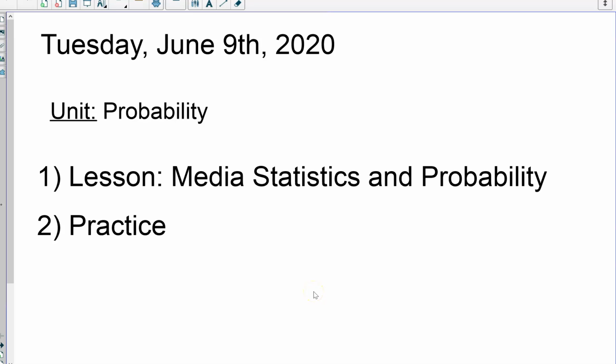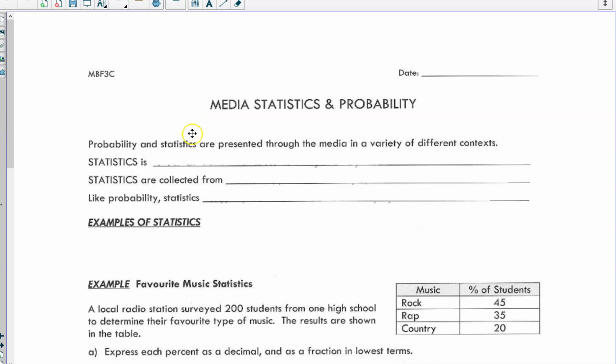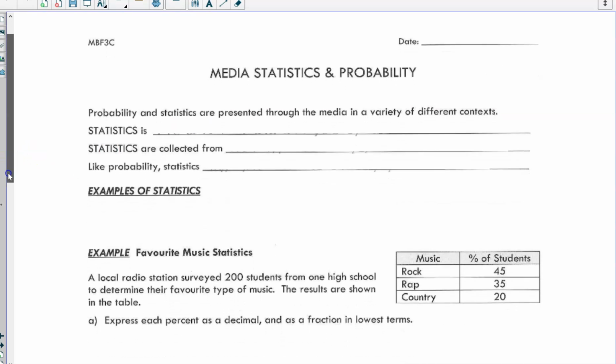Good morning. Today is our last lesson in our probability unit. We're going to talk about media statistics and probability, and then I've got a practice sheet for you. If you would like to follow along, you can print out the lesson note.